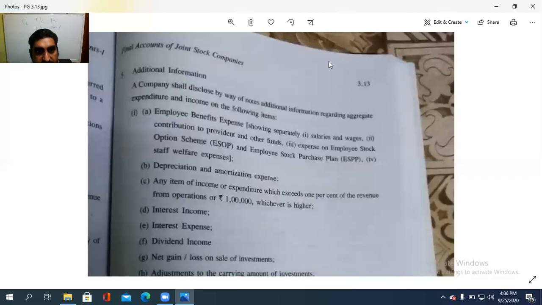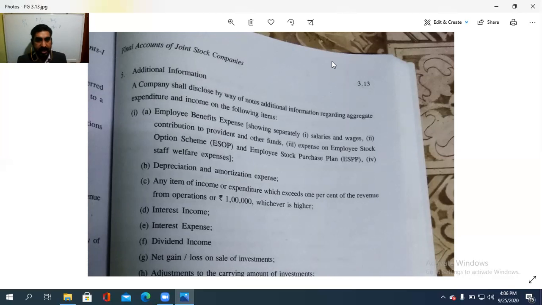Pinne additional information: a company shall disclose by way of the notes additional information regarding aggregate expenditure and income on the following items, like employee benefit expense showing separately salaries and wages, contribution to provident and other funds, expenses on employee stock option scheme, employee stock purchase plan, staff welfare expense. അങ്ങനെ employee related ഇതെല്ലാം separate ആയിട്ട് എഴുതണം income and expenditure account. Okay, then depreciation and amortization expense, any items of income or expenditure that exceeds 1% of the revenue from operation or 1 lakh rupees, whichever is higher.